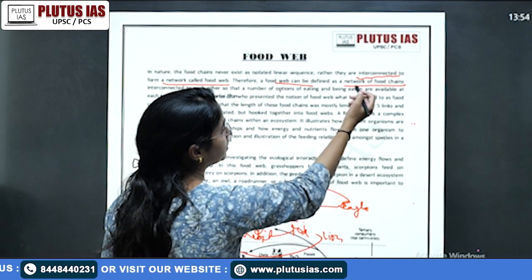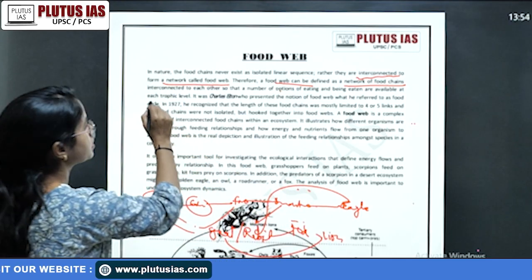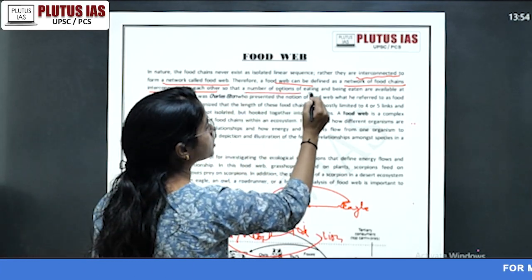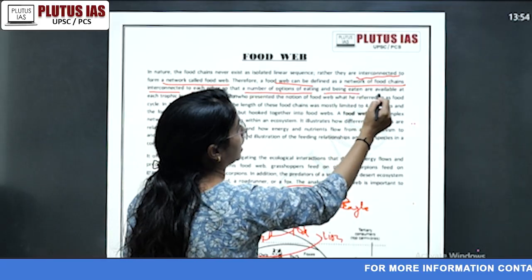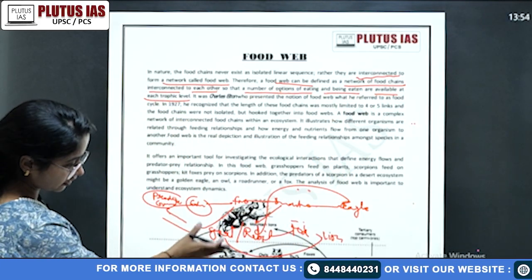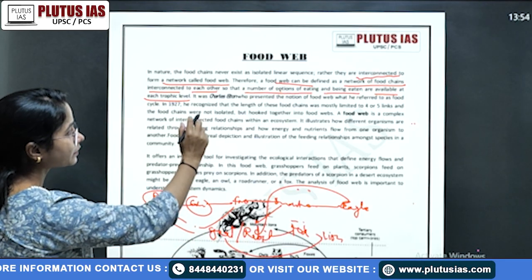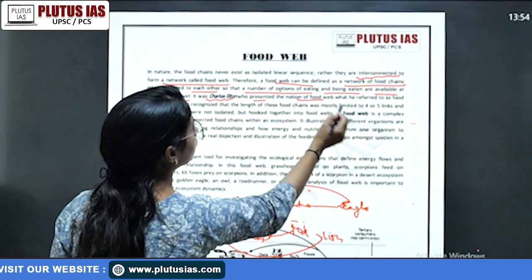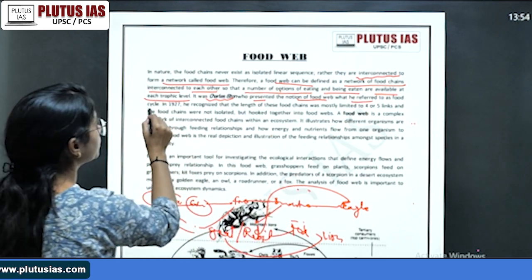The food web can be defined as a network of food chains interconnected to each other, so that a number of options of eating and being eaten are available at each trophic level. We just described this through the diagram. It was Charles Elton who represented the notion of the food web, which he referred to as the food cycle, okay?